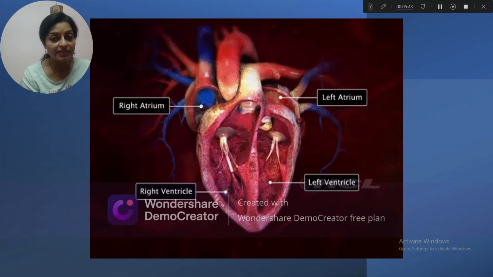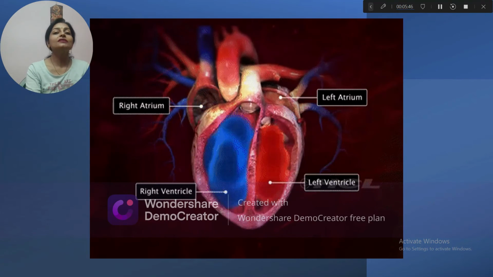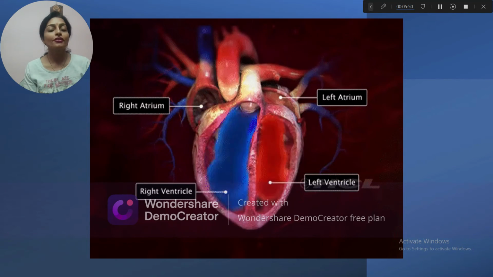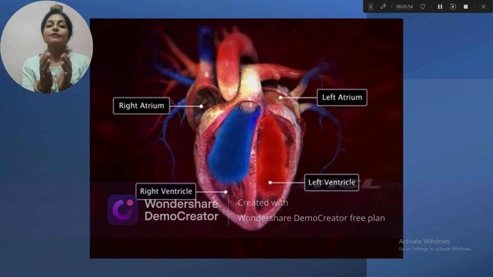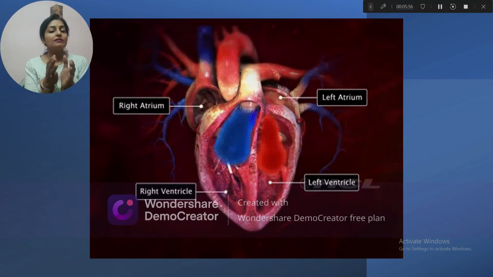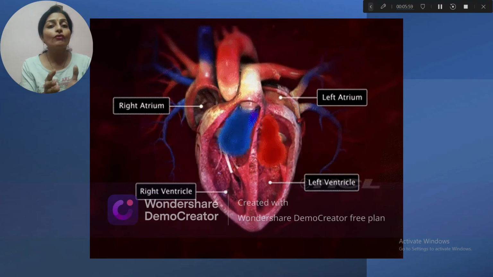Here we can once again review the working of the heart. The impure blood collected through the superior and inferior vena cava pours into the right atrium. This impure blood now forcefully goes to the right ventricle.